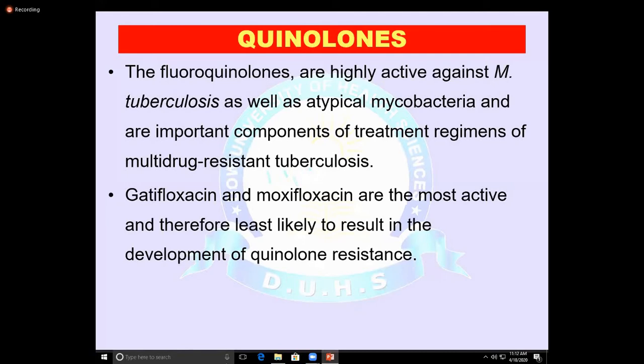Therefore, they are contraindicated under the age of 18 years, and in pregnant women and lactating mothers, because they are secreted in the milk. They can also cause tendinitis, or ruptured tendon.